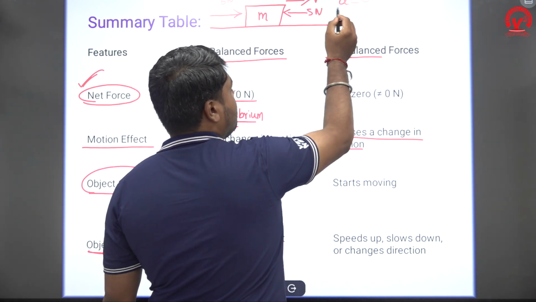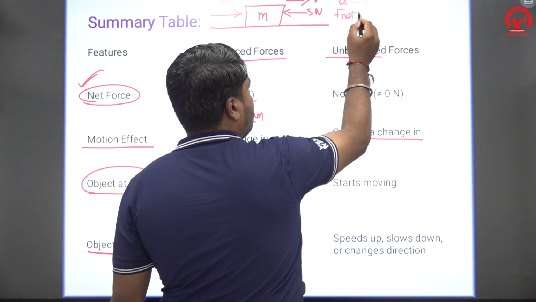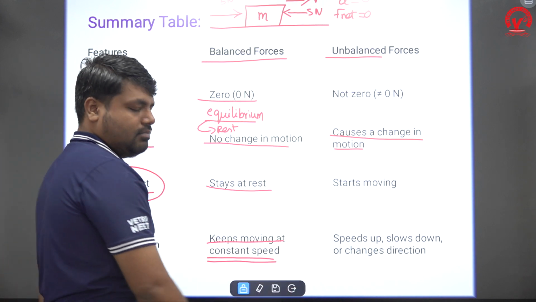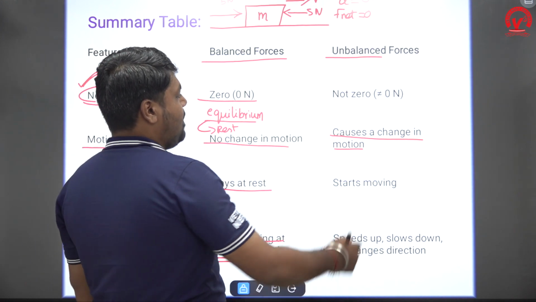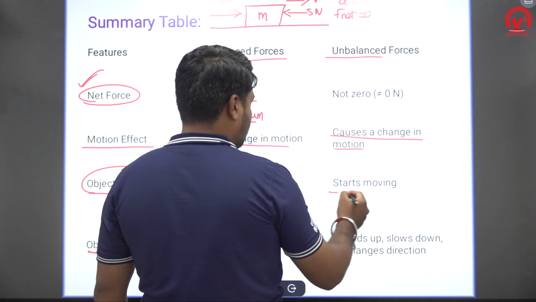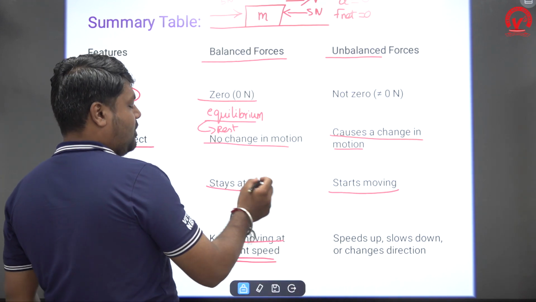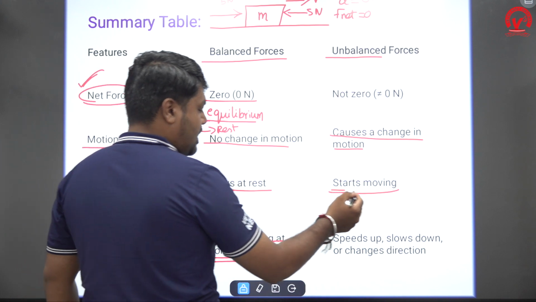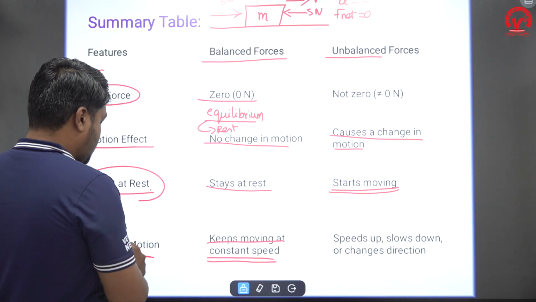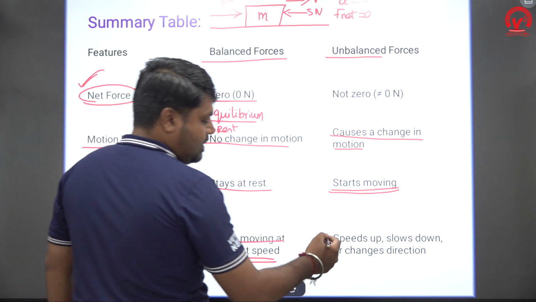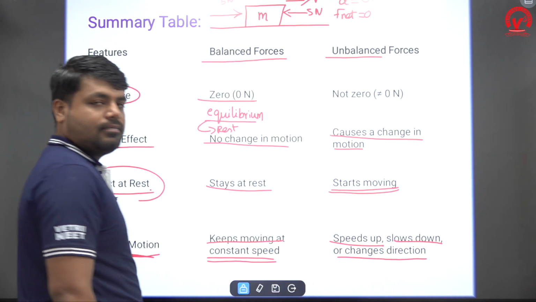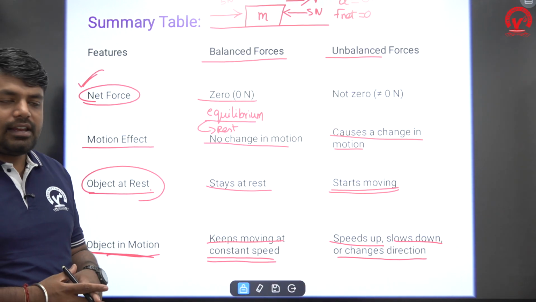Why? Because the F net is 0 here. So the body does not accelerate, it continues to move with a constant speed. Got it? For unbalanced force, if you give a force on a rest body, it starts moving. If you give an unbalanced force on a moving body, it speeds up, slows down, or changes direction. Can you understand very clearly, right?